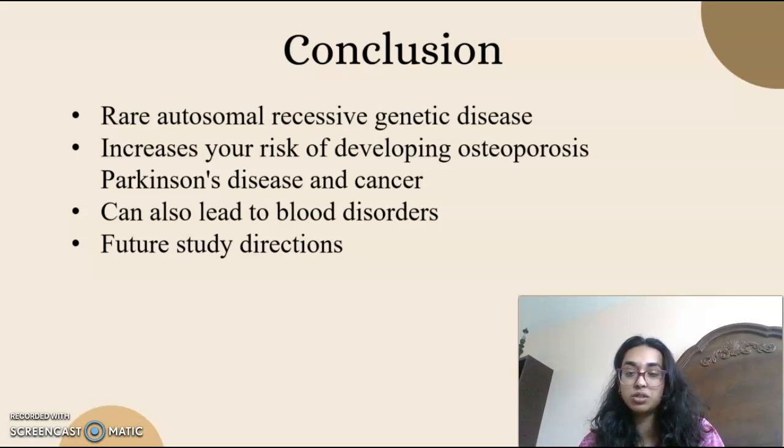This disease can also lead to blood disorders such as anemia and bone disorders, since the disease interferes with the blood supply to the bones, causing the bones to weaken, or fracture, or even die in some situations. And although there is currently no cure for Gaucher disease, the subject area is being heavily studied to figure out future treatment directions.